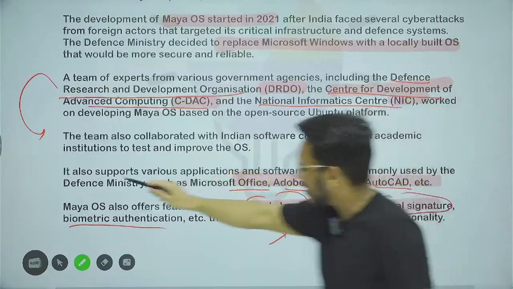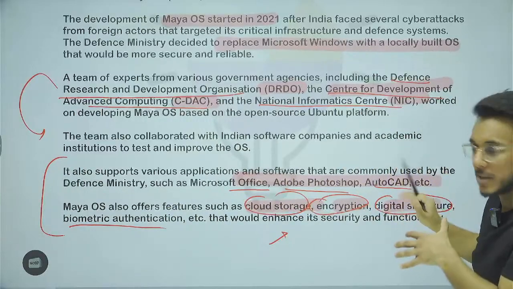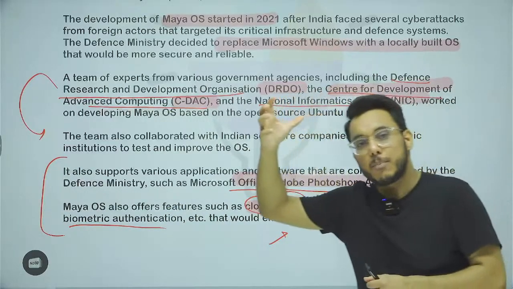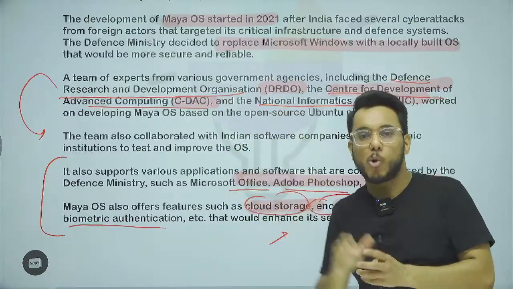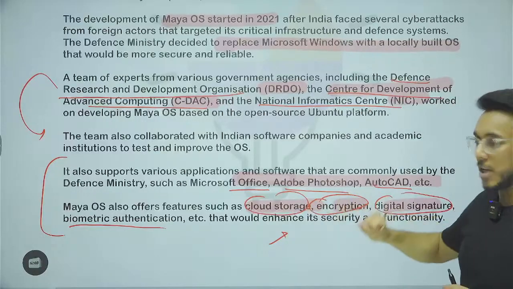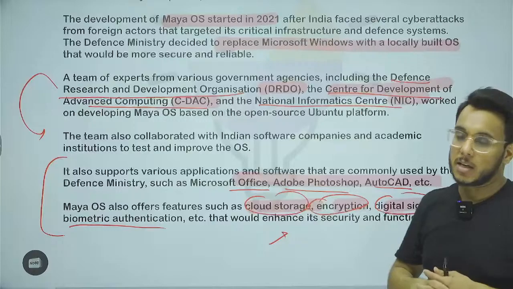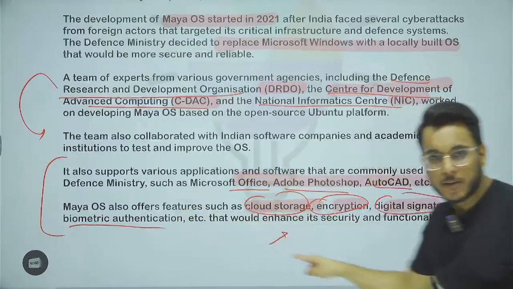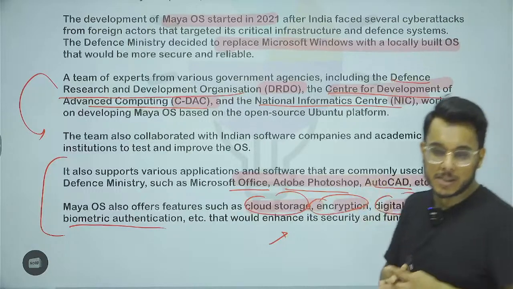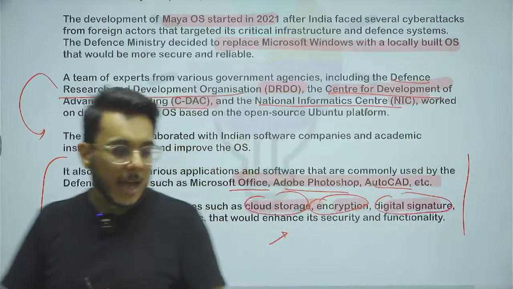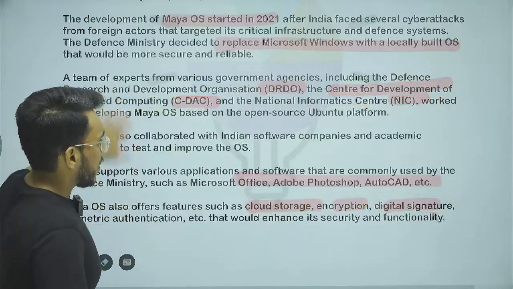Now on these particular points, there can be an MCQ question in the prelims examination. For example, recently Maya operating system has been adopted by the Ministry of Defense, so they can give you options: it supports digital signature, it supports cloud storage, and then there can be a question of how many statements are correct. So these are the specific features that have to be kept in mind for the prelims examination. So that is all, guys, about it. I hope you have understood this article, and now moving to the next article.